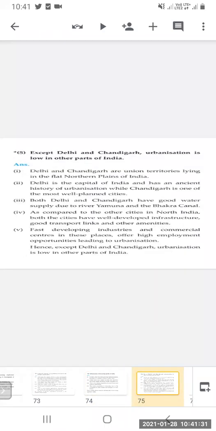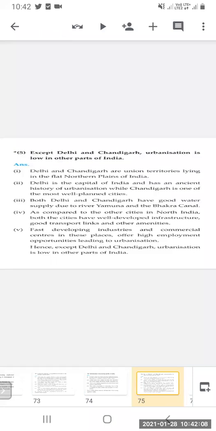Now, except Delhi and Chandigarh, urbanization is low in other parts of India. So, what are the reasons? Delhi and Chandigarh are union territories lying in the flat northern plains of India. Delhi is the capital of India and has an ancient history of urbanization. Since ancient times, it has had urbanization.